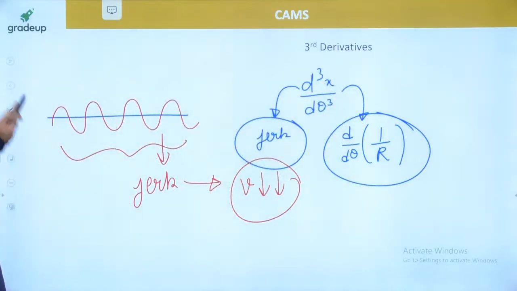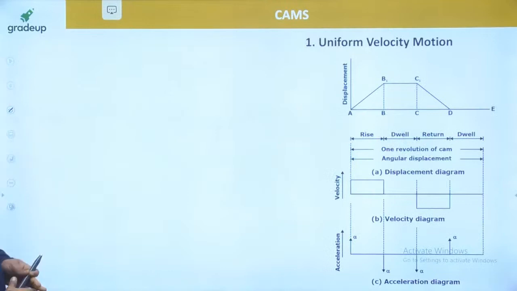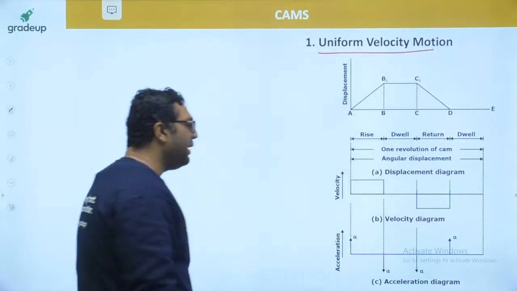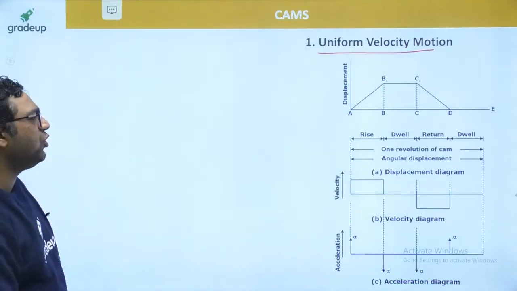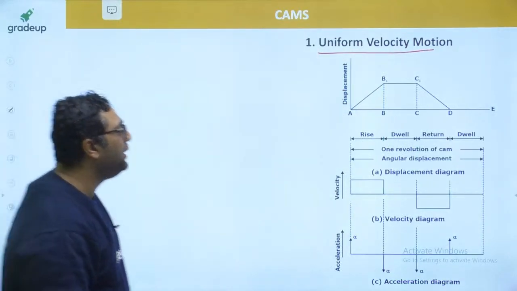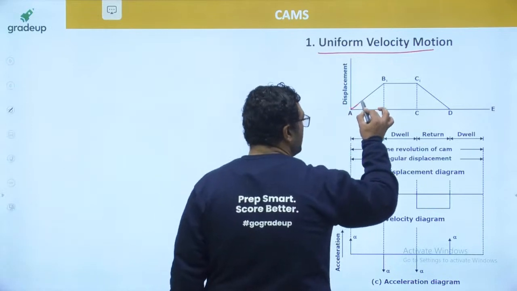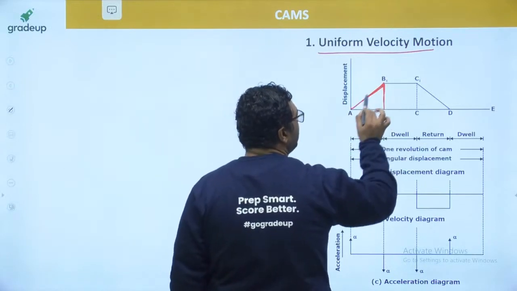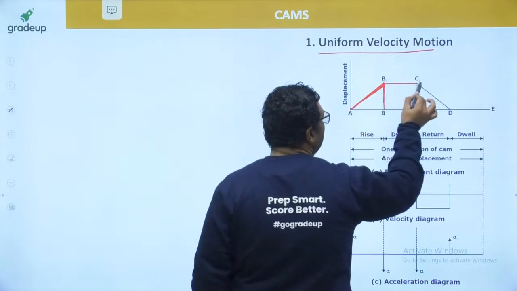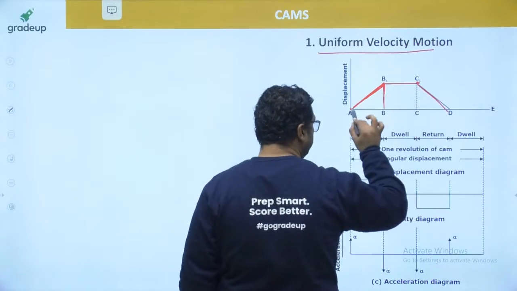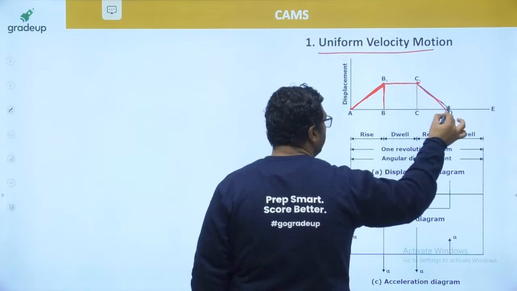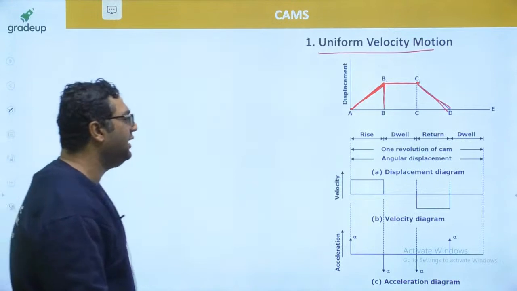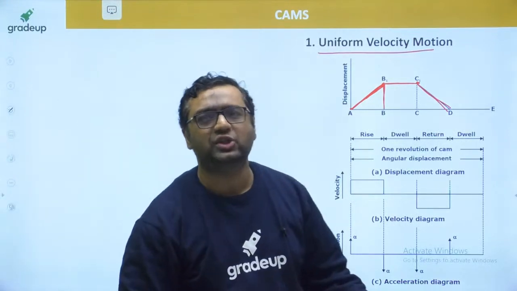Now I am coming on to the types of motion. The very first type is uniform velocity motion. When we go for uniform velocity motion, the displacement curve is like this, because you can see velocity is constant. This is rise, dwell and return. For this kind of motion, I will be teaching in less detail, because you need not go into very much detail.